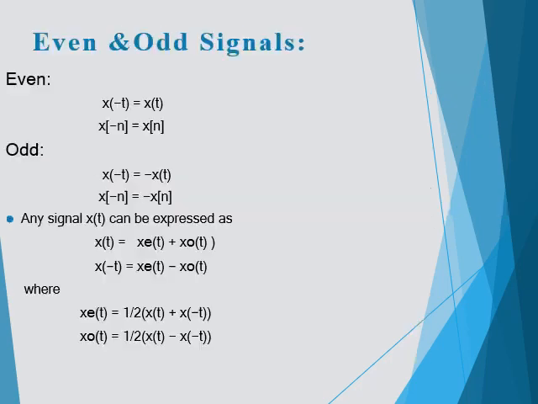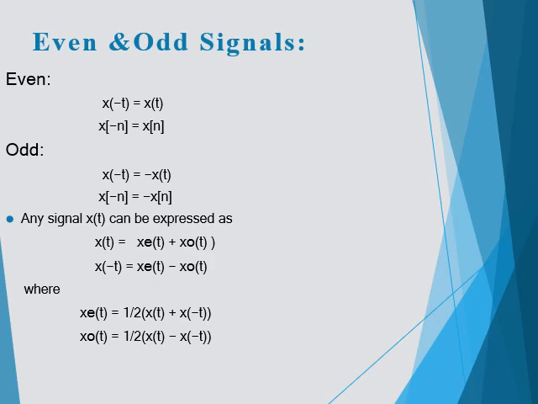Then we have even and odd signals. If x of minus t is equal to x of t, and the condition is satisfied, then it is an even signal. Even is nothing but it varies with 0, 2, 4, 6, 8 and so on. If it is odd, it is an odd signal, 1, 3, 5, 7, 9 and so on. With respect to the two-sided spectrum, in an even signal x of minus t is equal to x of t, and x of minus n is equal to x of n.